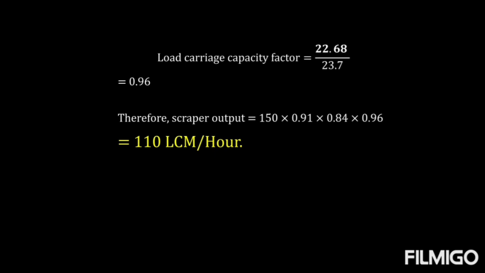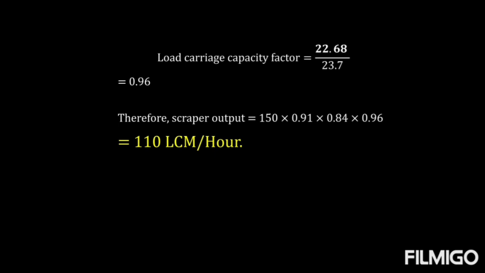Therefore the scraper output will be 150, that is the ideal production capacity, which we get from the graphs, into 0.91, a correction factor which is already given, into 0.84, the performance factor which we get from the tables, and 0.96, which we calculated. That comes to 110 LCM per hour, the output per hour.